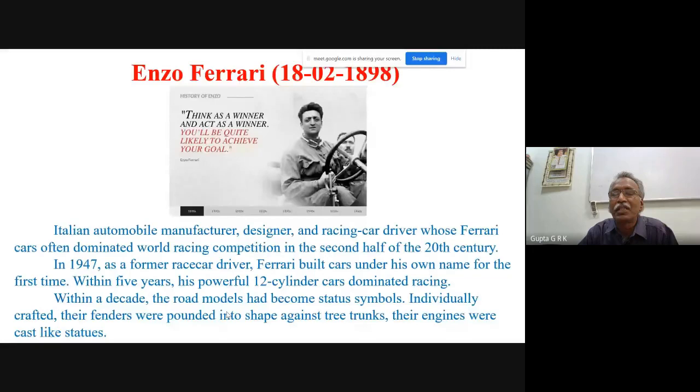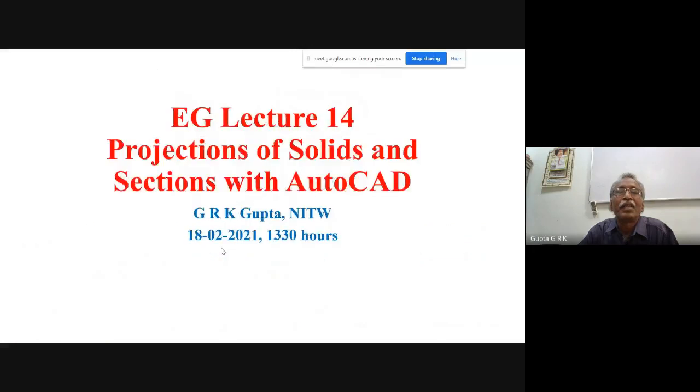So this is Ferrari. You might have come across the name Ferrari cars and all. And so today we have the projections of solids and sections with AutoCAD. So we'll go to AutoCAD.